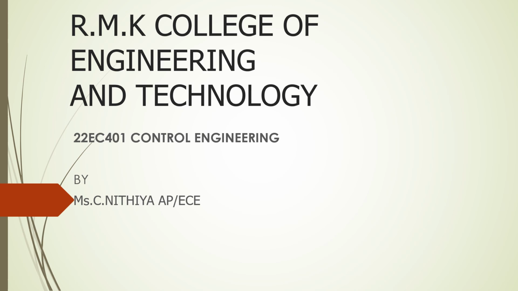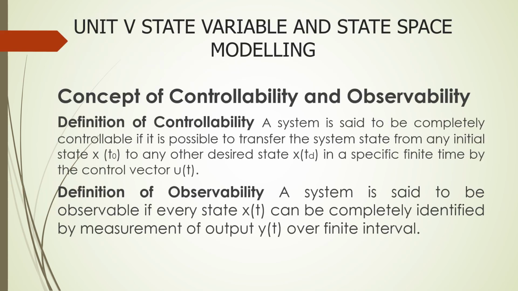I'm handling control engineering. Today we are going to see the fifth unit. Your fifth unit is state variable and state space modeling. In this we are going to see the concept of controllability and observability. First we will concentrate on controllability. We will see what is controllability.